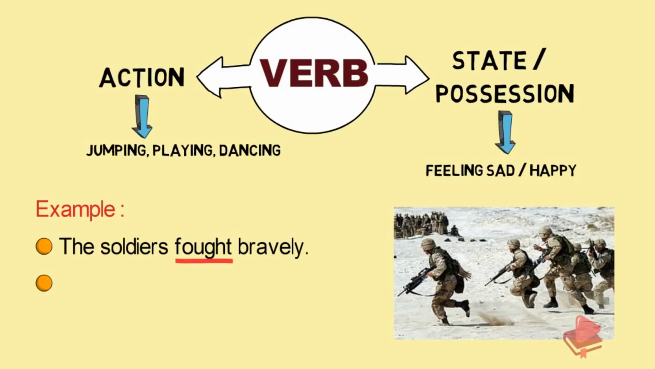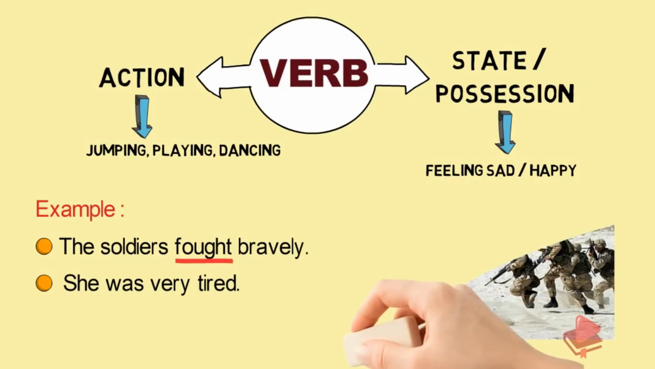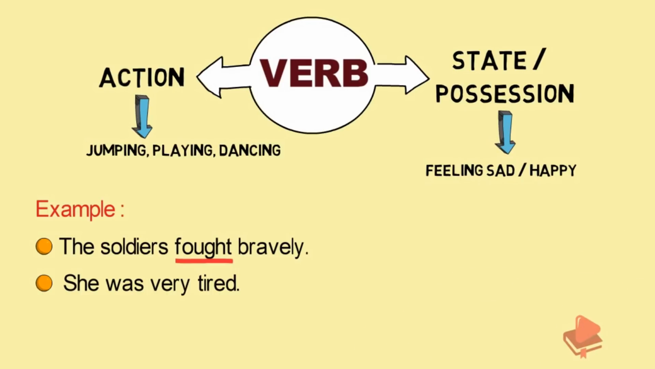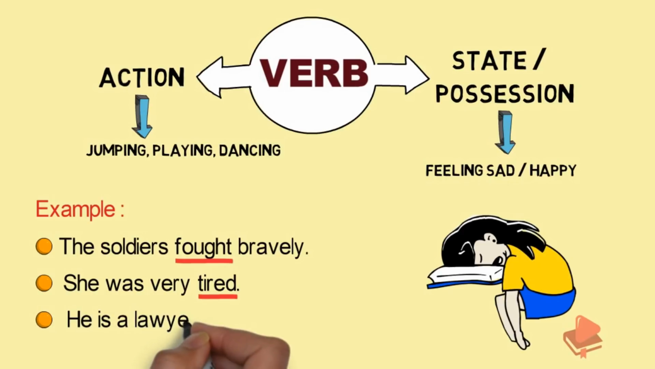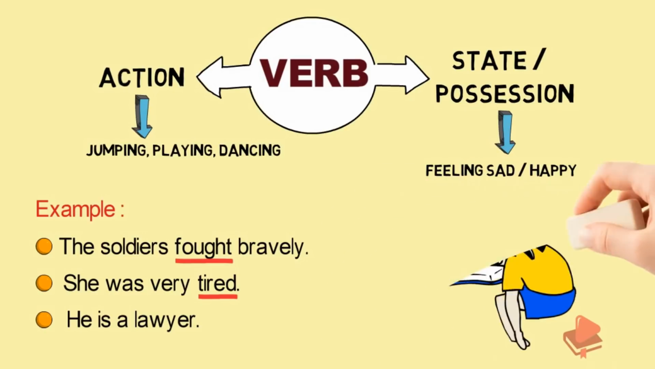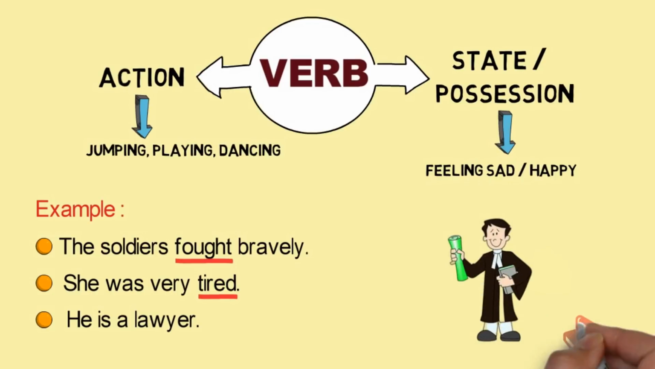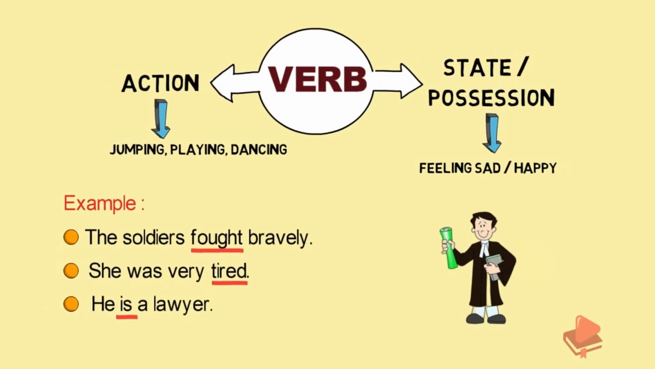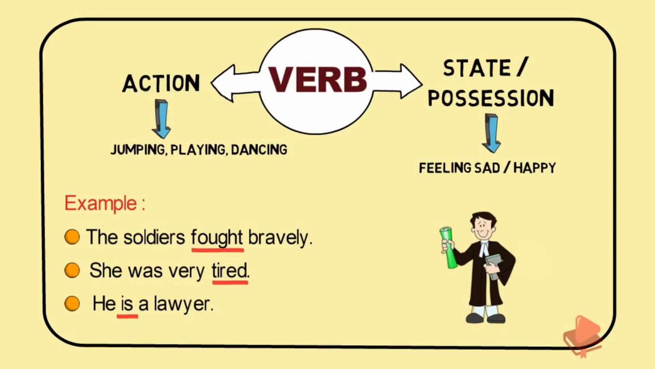The next sentence says, she was very tired. In this statement, it reflects the state of the person, because it describes the mood of a person. So, was is a verb. The next statement is, he is a lawyer. In this, is shows the existence of a lawyer. It reflects that the person is a lawyer. So, is is the verb in this sentence. Therefore, a verb is a word used to show an action, state, possession or existence in a sentence.